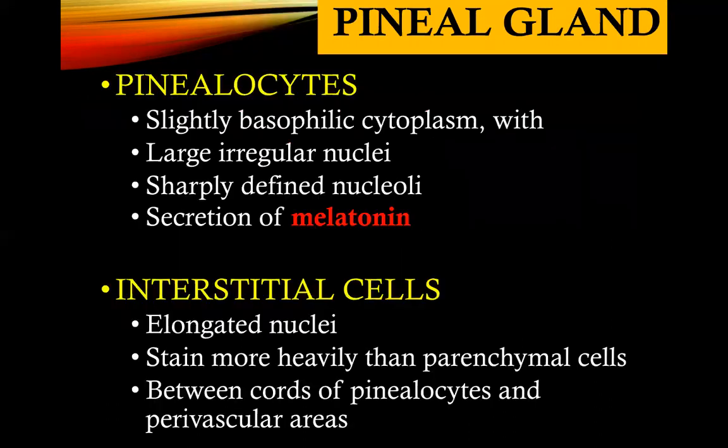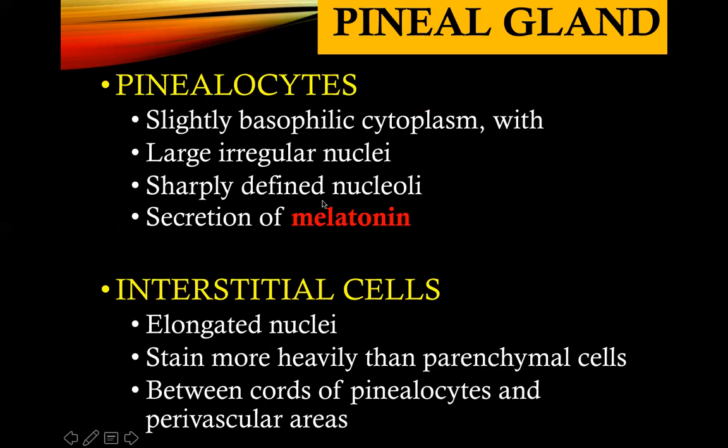All right. So the next organ in the endocrine system is your pineal gland. Okay. The parenchyma of the pineal gland is your pinealocytes. They are described as having a slightly basophilic cytoplasm with large irregular nuclei and sharply defined nucleoli. The main function of your pinealocyte is to secrete melatonin.